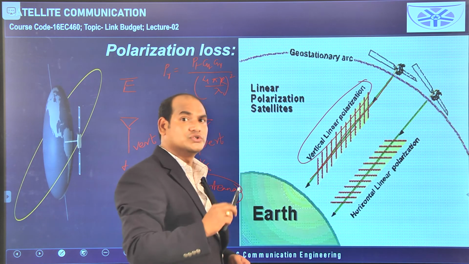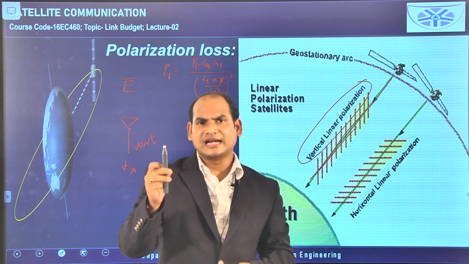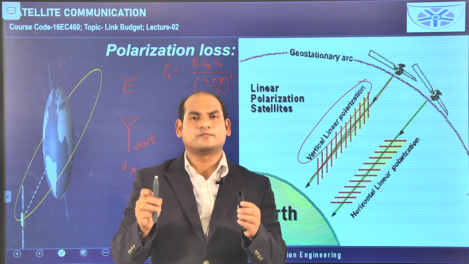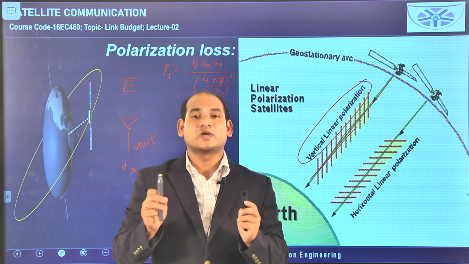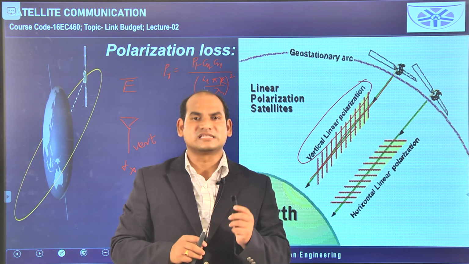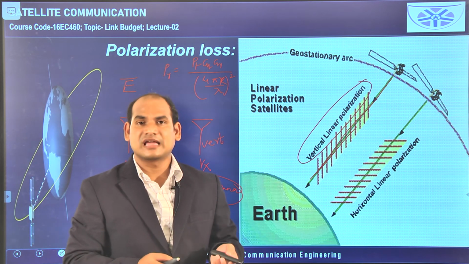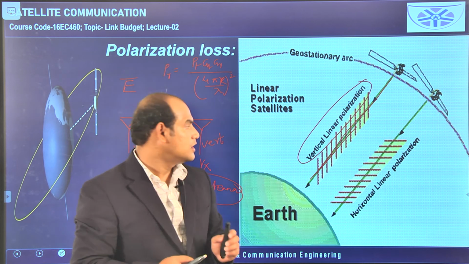I have already shown this one. If the transmitting antenna is vertically polarized, the receiving antenna must be vertically polarized only, then only the maximum amount of signal can be received by the receiving antenna. If these two are mismatched, then the power received by the receiving antenna will also be less.